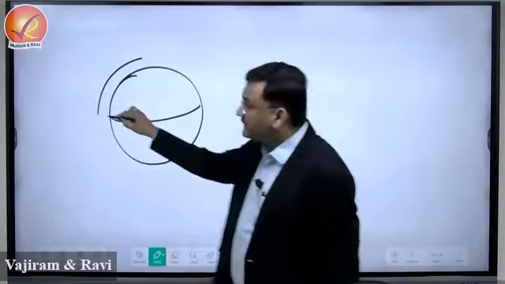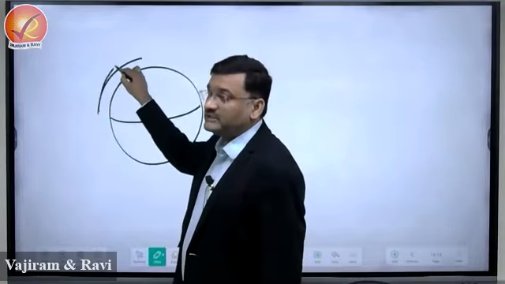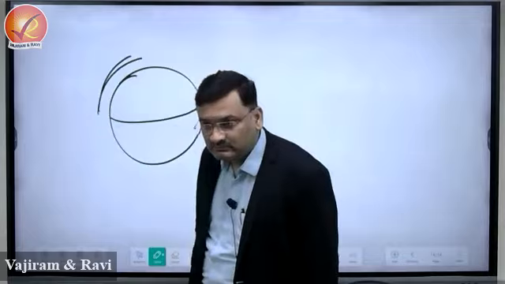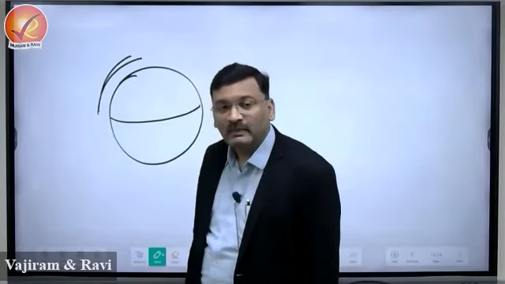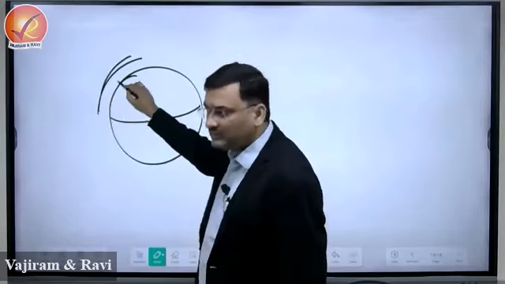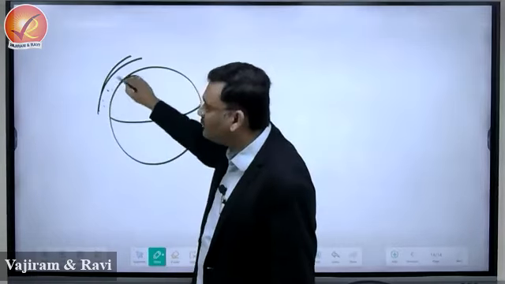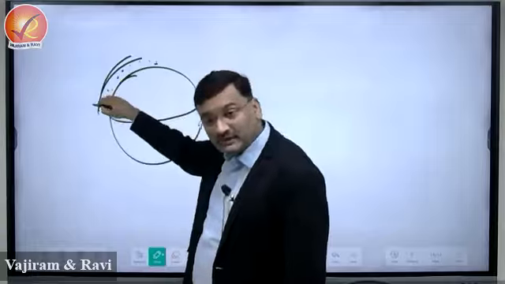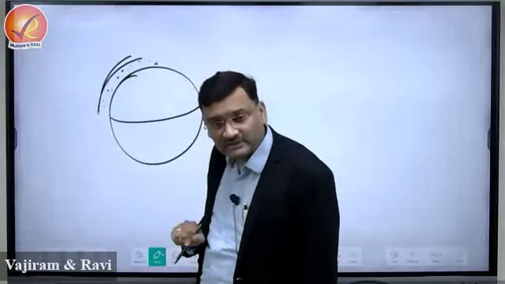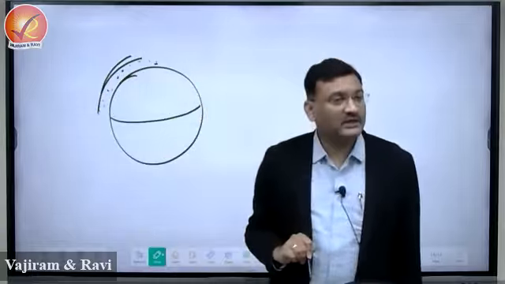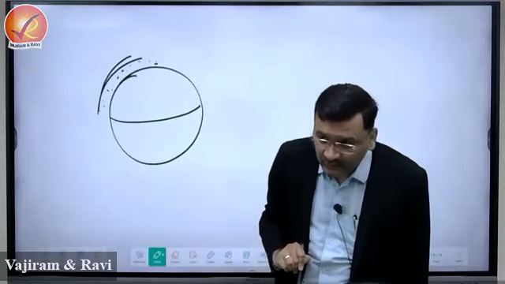The intensity of exogenetic forces is uniform. Present throughout, that is correct, right? Because there is atmosphere at all the places. Atmospheric phenomena are there at all the places, but is the intensity the same? No, intensity varies latitudinally.